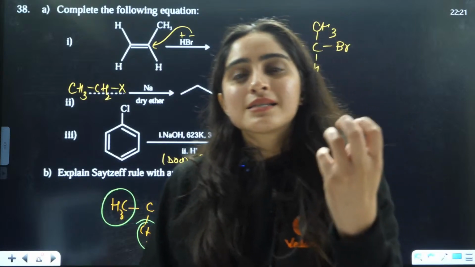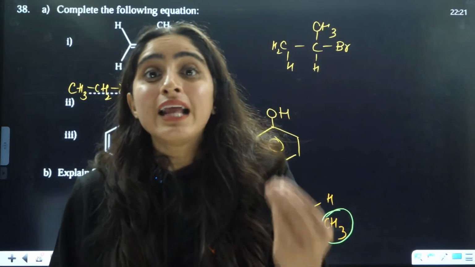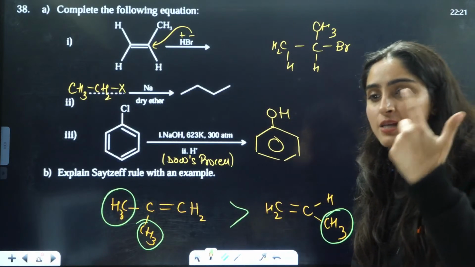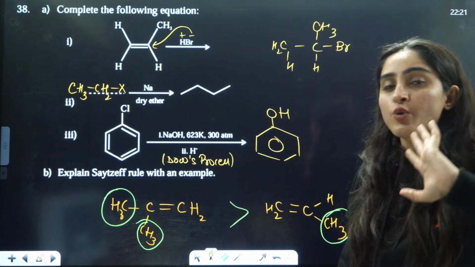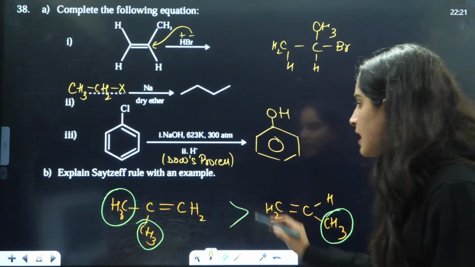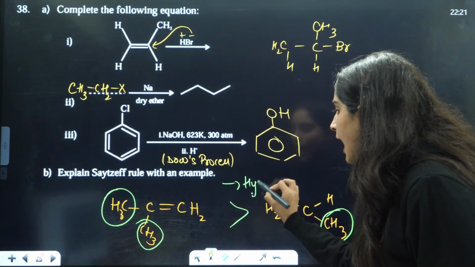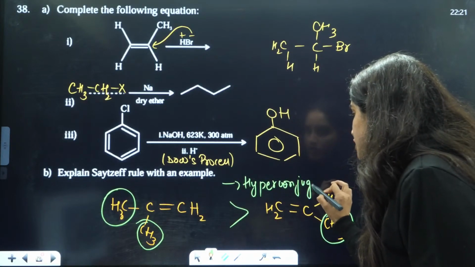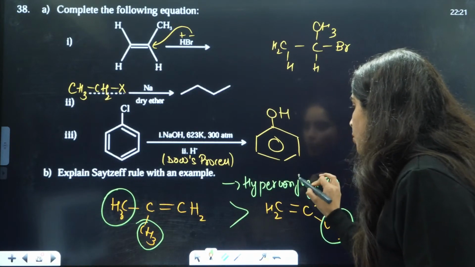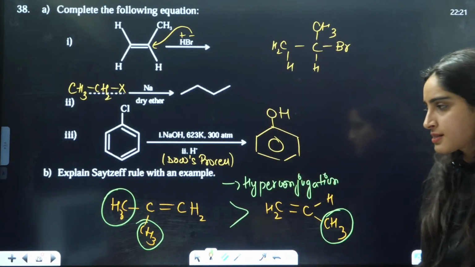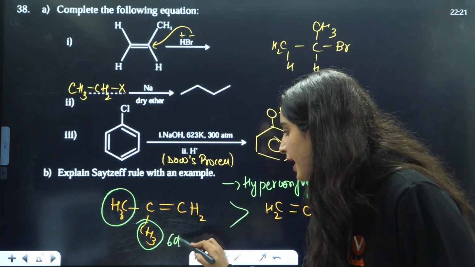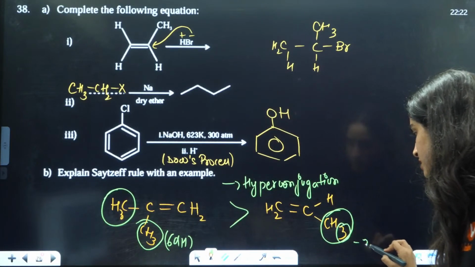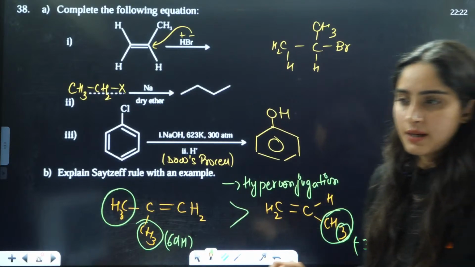Basically, the Sedgwick rule says that the alkene which is highly substituted, highly alkylated, is going to be the major product always. This is based on hyperconjugation. Hyperconjugation means more the alpha hydrogens, more is the stability. It has 6 alpha hydrogens, so that's why it is more stable. It has only 3 alpha hydrogens, so that is why it is less stable.